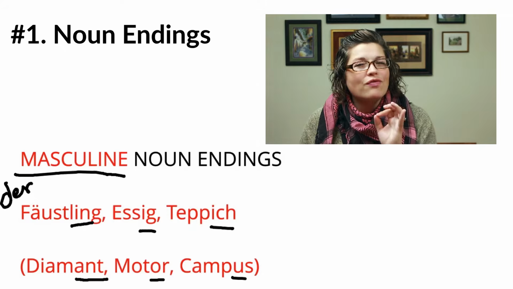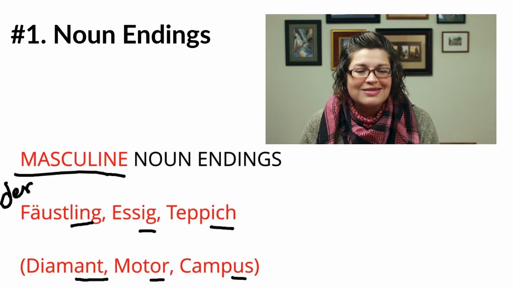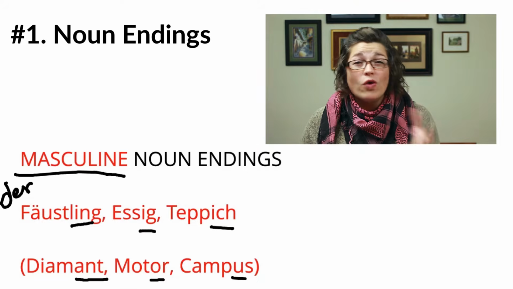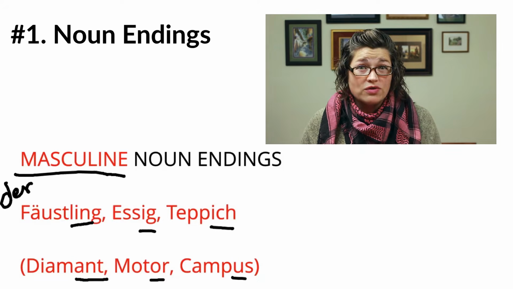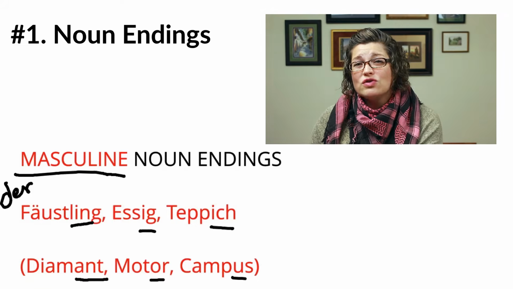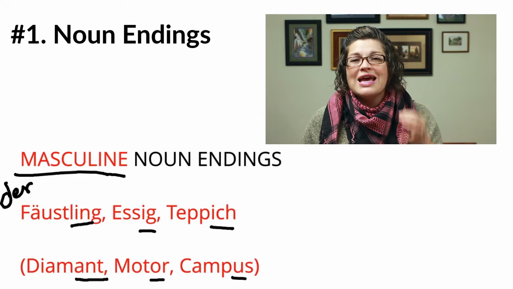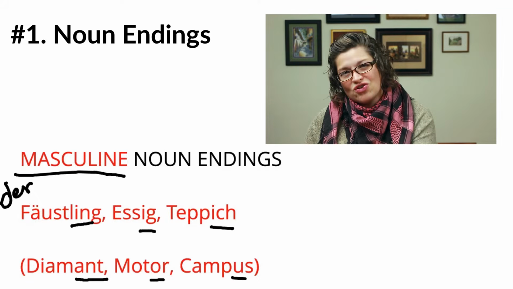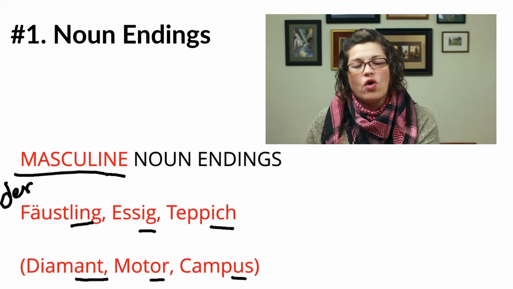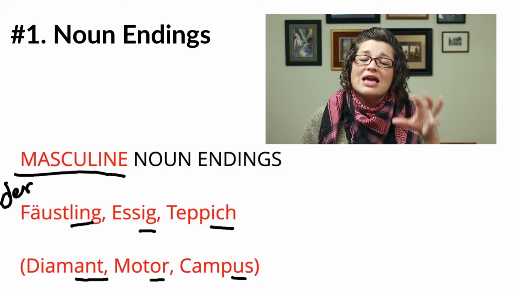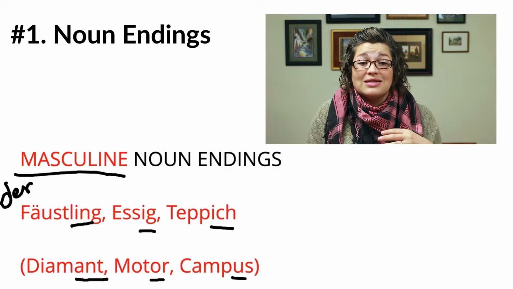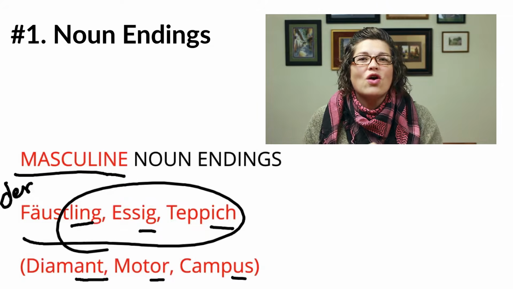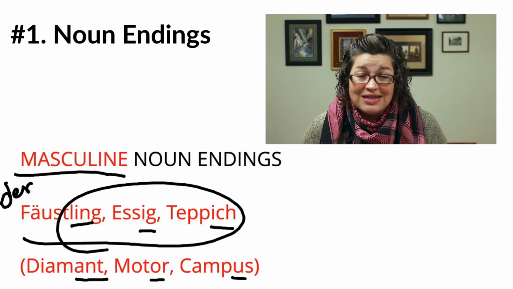But the reason why I have these 3 examples in parentheses is because there are so many noun endings. There are about 45 altogether that are worthwhile to learn. And of those, though, we can subcategorize into the noun endings you want to learn first and the additional noun endings that you learn a little later down the road. And the reason why we divide them is because there are noun endings such as ling, ich, and ich that are ironclad. There are no exceptions to these endings, okay?